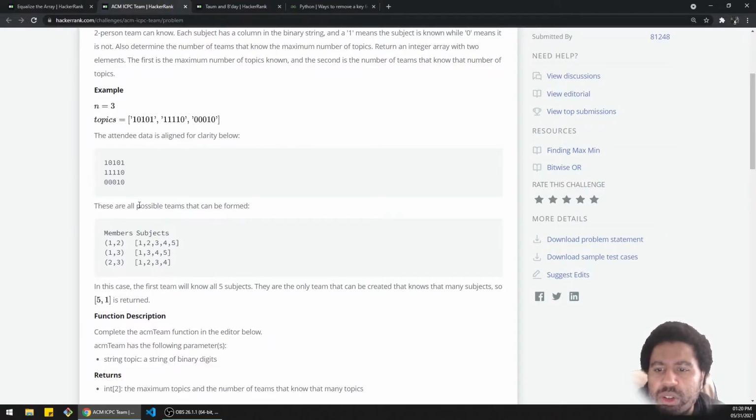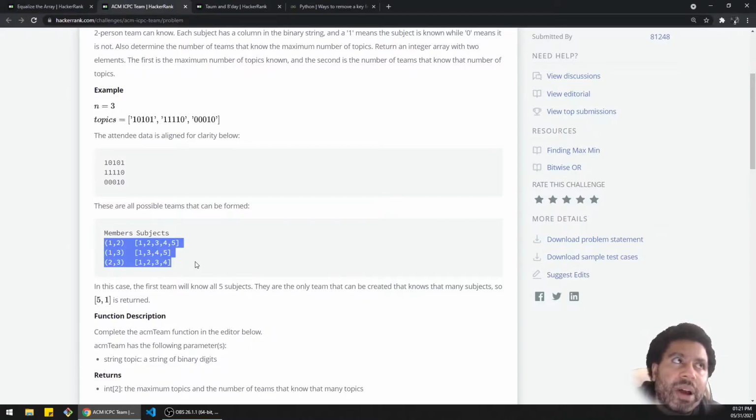So these are all possible teams that can be formed, and they're saying, hey, this is a combination problem, maybe. And there's this other one, which is 1, 3. So this person and this person together are missing this number 2 here. So that's what they say here. And then 2 and 3. So these are all the combinations of two-person teams. This could be like an n choose 2 situation. I'm wary of doing all the combinations because I'm not sure if that's completely necessary.